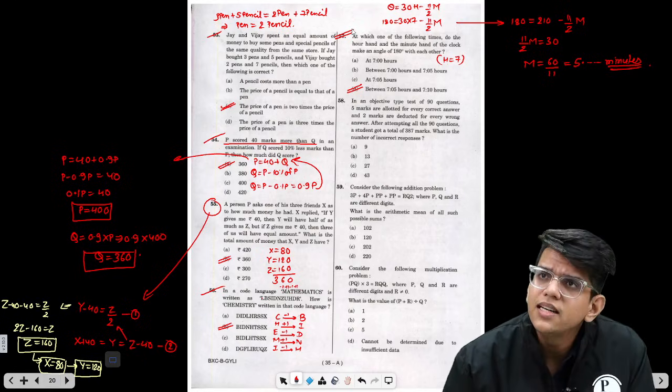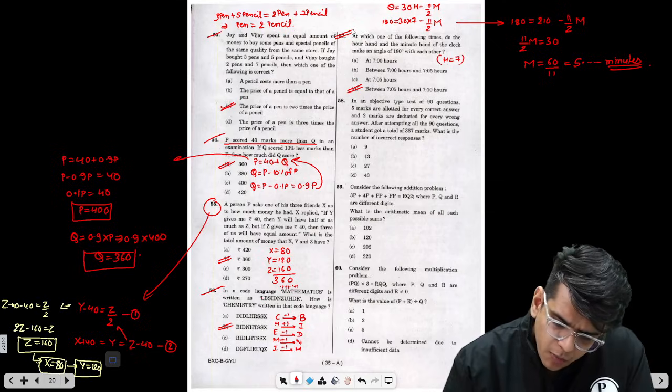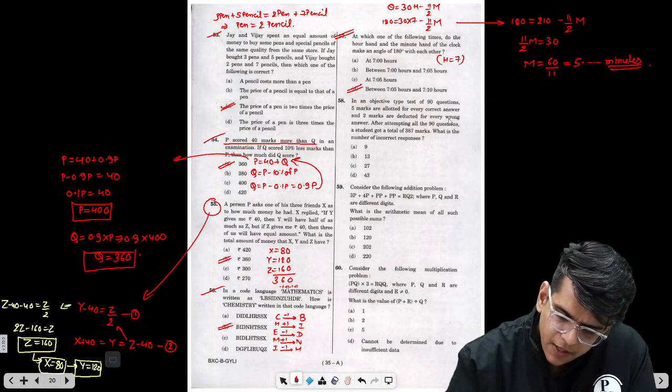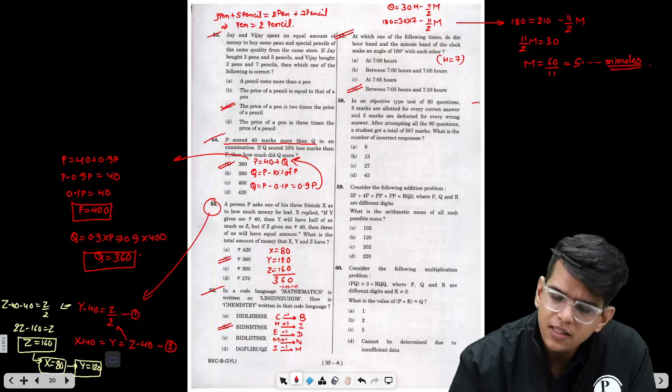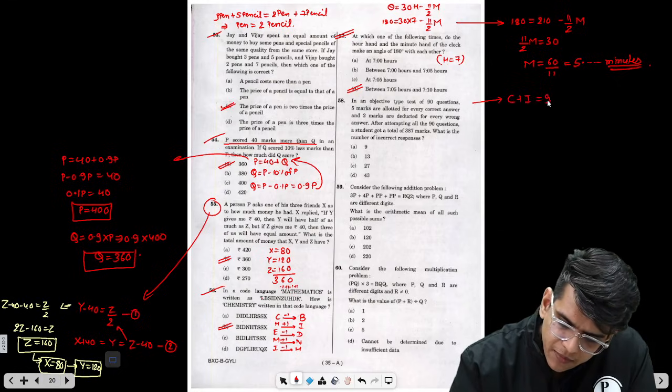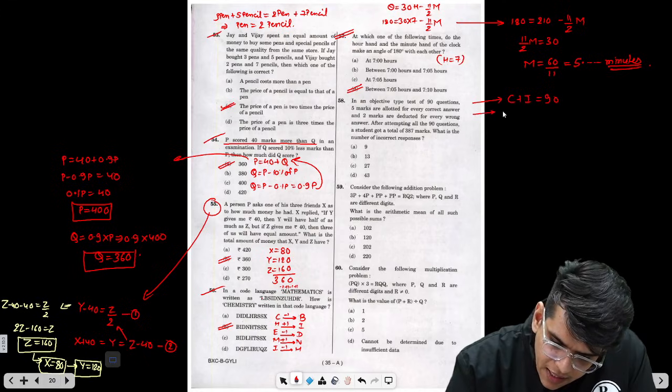Now, next, let's see. In an objective type test of 90 questions, 5 marks are allotted for every correct answer and 2 marks are deducted for every wrong answer. After attempting 90 questions, that means total correct plus incorrect questions are 90. For every correct, they are getting 5 marks.